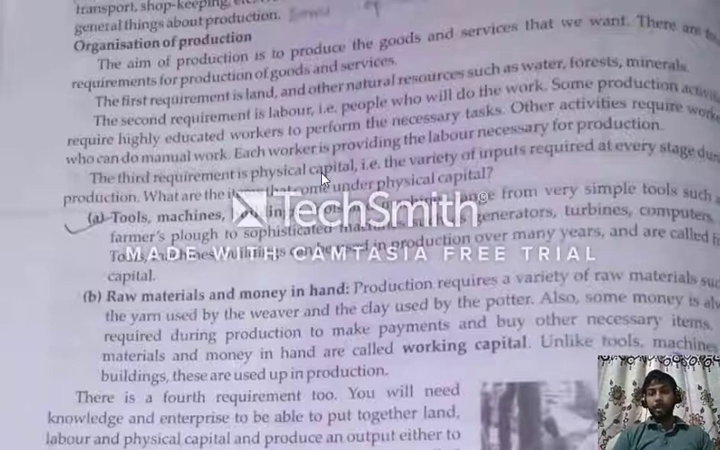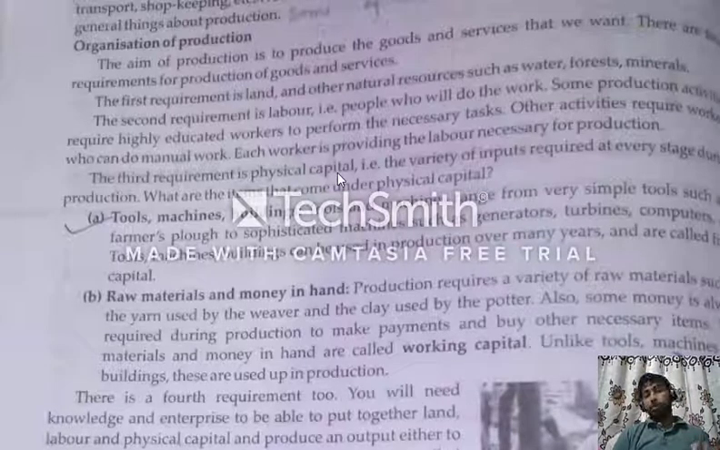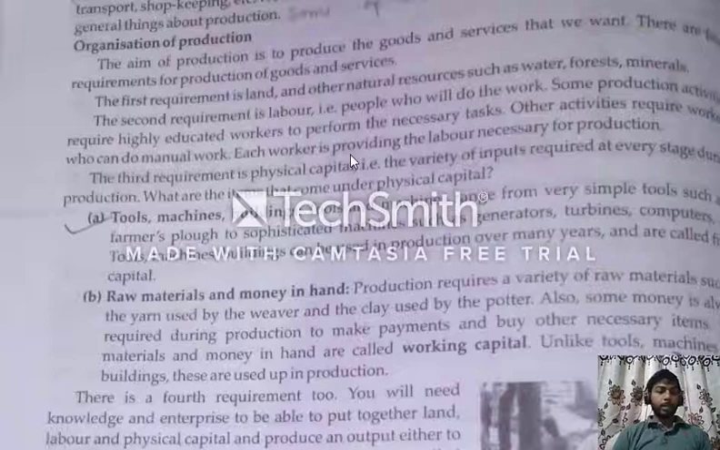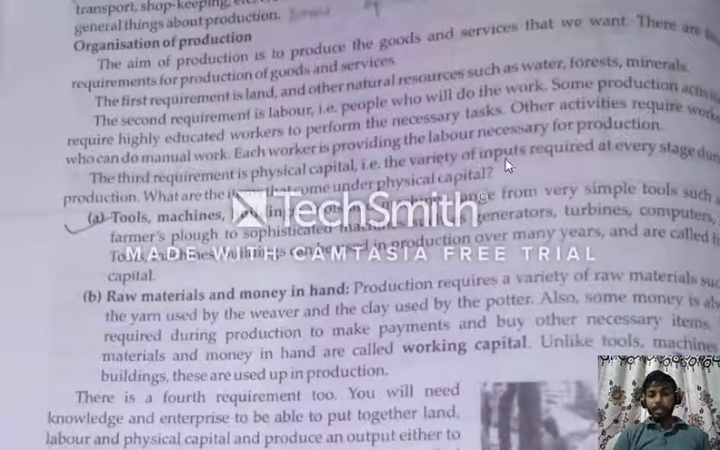Physical capital. Capital means money here. In math, capital means principal. So we also need the money, the variety of inputs required at every stage during production.